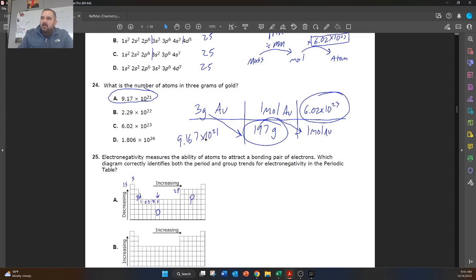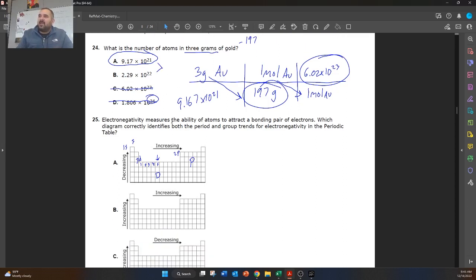We could have easily eliminated a couple of answer choices just by looking at this. Because the molar mass of gold is 197 grams per mole, and we only have 3 grams, we have less than 1 mole. So the answer that's equal to 1 mole can't be correct. And the answer that's greater than 1 mole also can't be correct. So really, you guys were just going between these 2 answer choices. So if you get stuck on a question, make sure to eliminate bad answer choices.